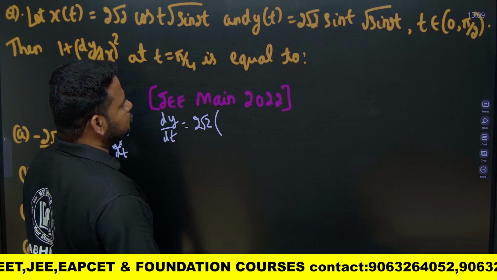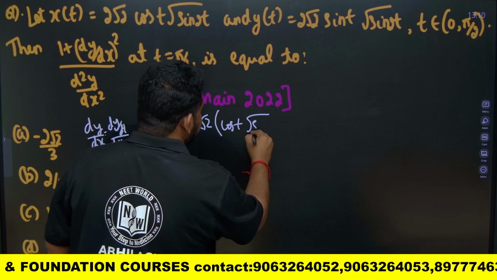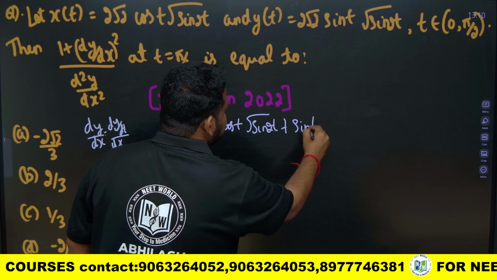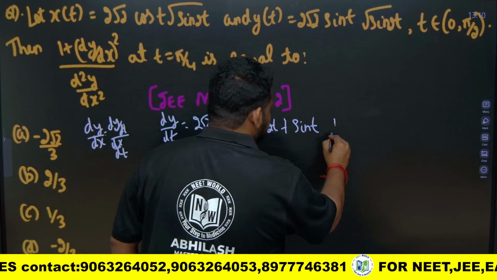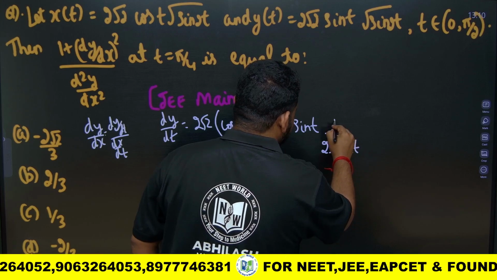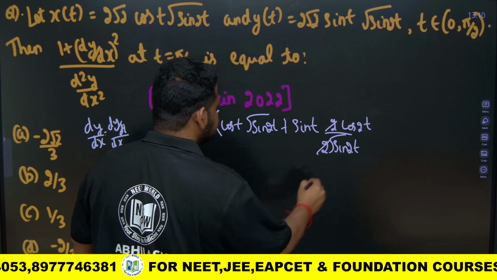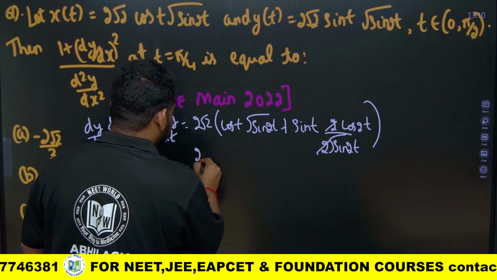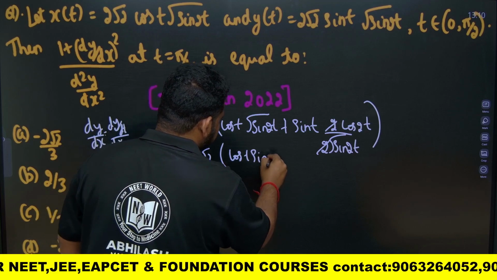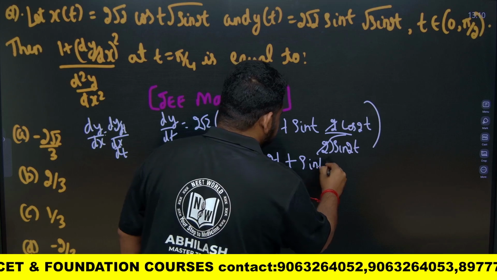This will become 2 root 2 into cos t root sin 2t, plus sin t will remain as it is, derivative of root sin 2t is 1 by 2 root sin 2t, and derivative of sin 2t is 2 times cos 2t. So 2 cancels. So what I will get, friends? Here I will get 2 root 2 into, if I take LCM, cos t sin 2t plus sin t cos 2t.